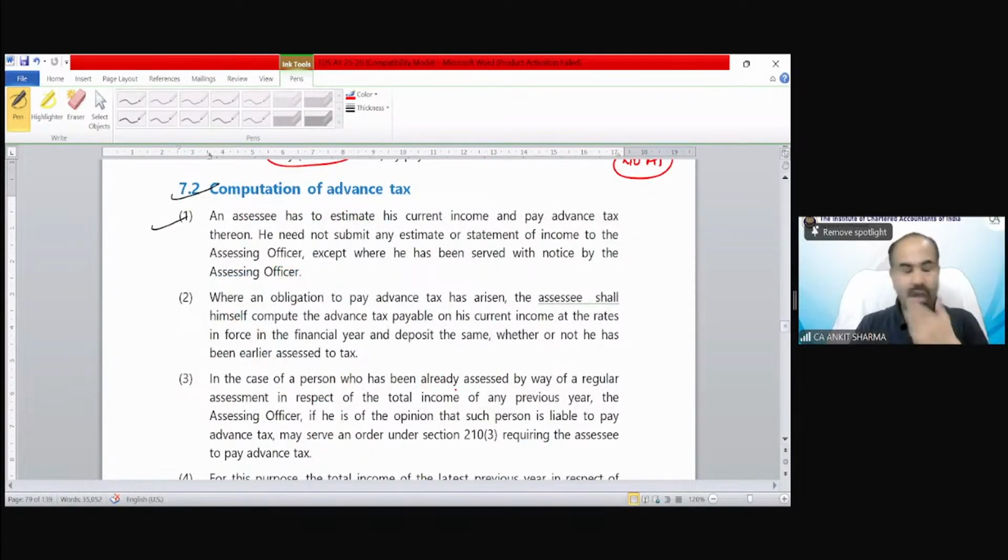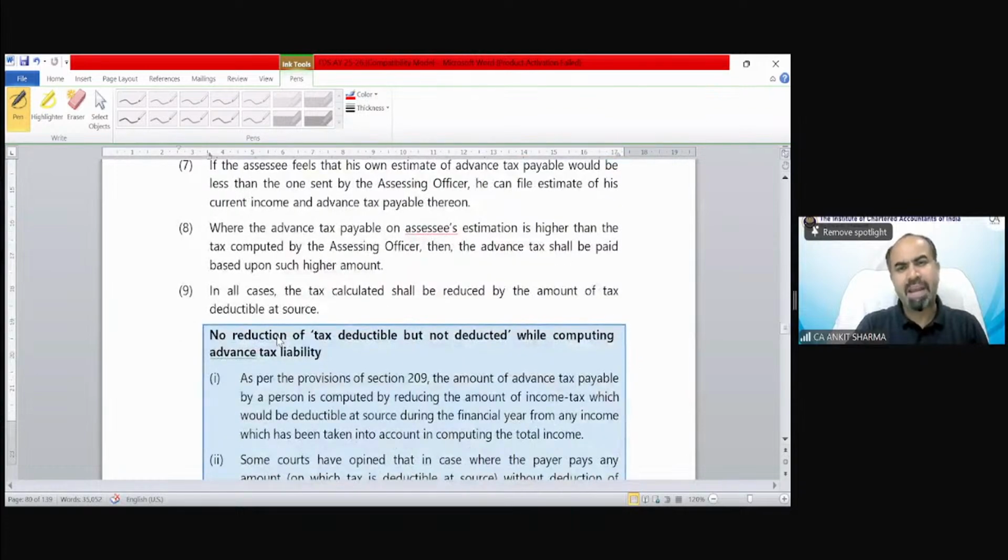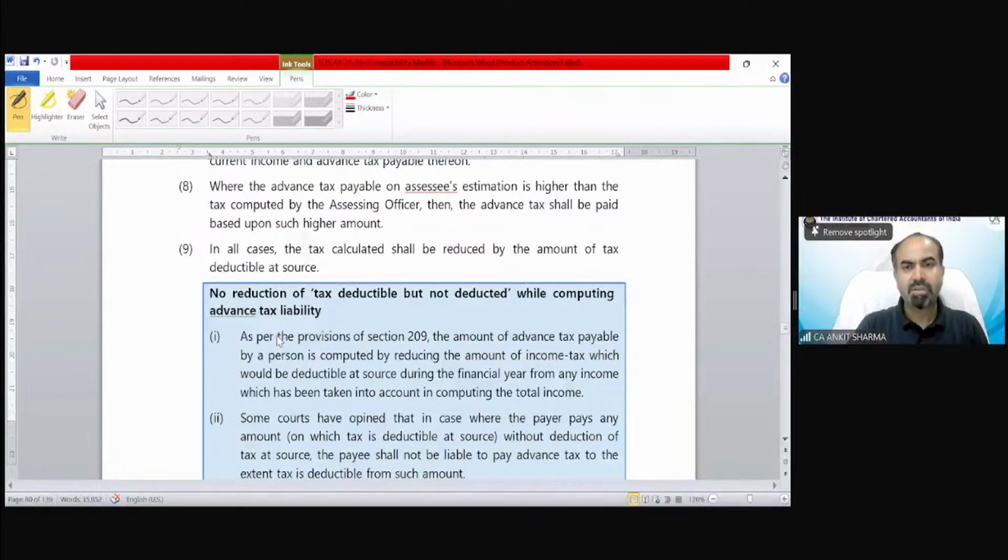Computation of advance tax, how we need to compute your advance tax. There is no difficult calculation for computing the advance tax because it's a normal calculation of tax. Everything we are discussing is estimated. That would be given in the question. That the estimated yearly income on 15th of June was this. So you have to calculate tax accordingly, and 15% would be your advance tax liability. You have to go through this provision. If there is any problem, then I will solve it for you, students.